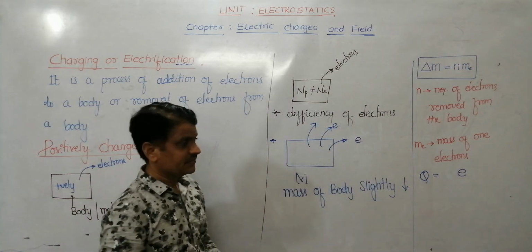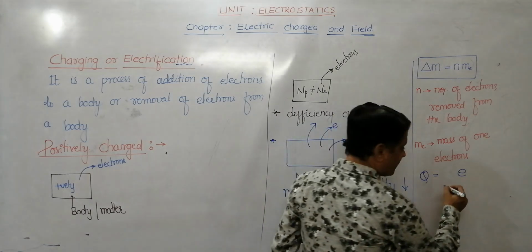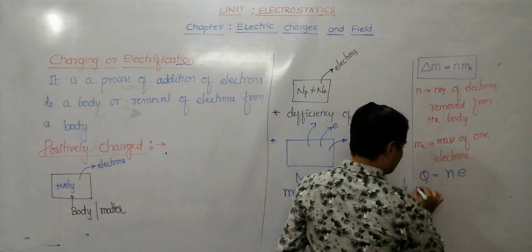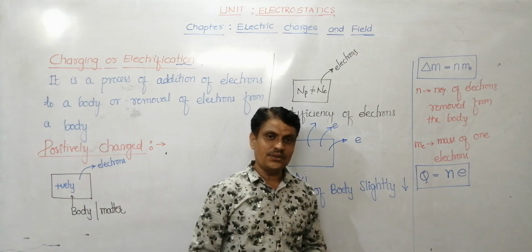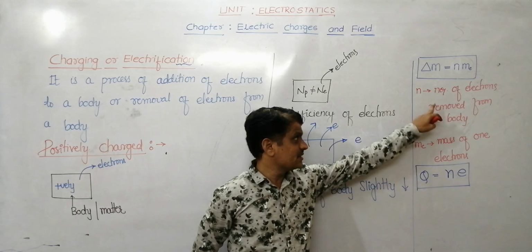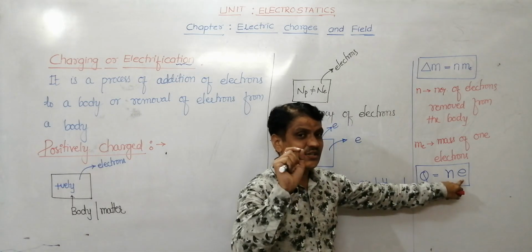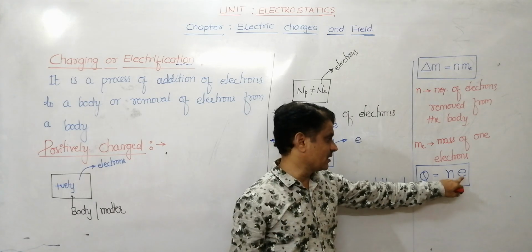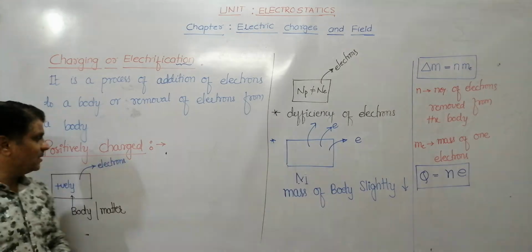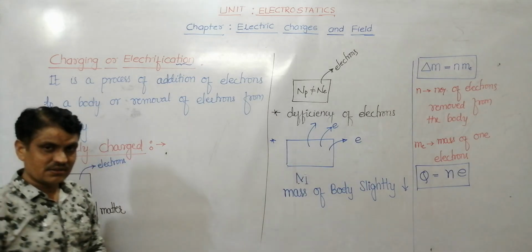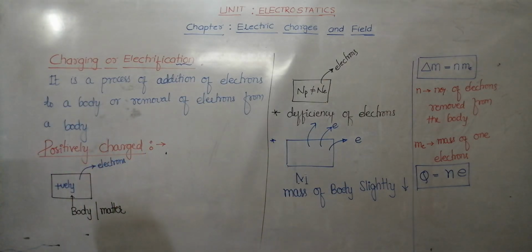In general, if you remove n number of electrons from the body, then the charge of the body is given by Q is equal to n into E, where n means the number of electrons removed from the body, and E means the magnitude of the charge of the electron. Are you clear? So this is our first point, positively charged body. Hope you are understanding.